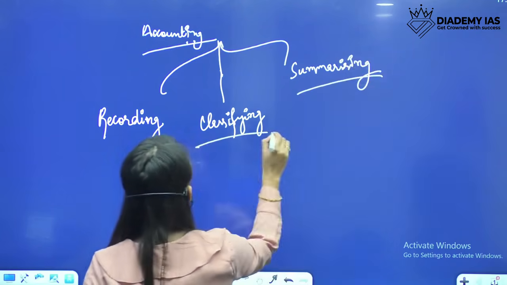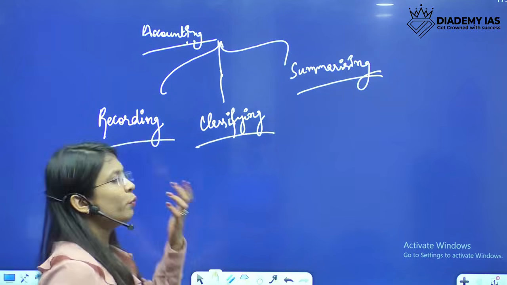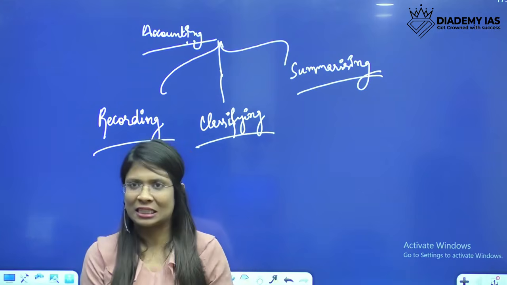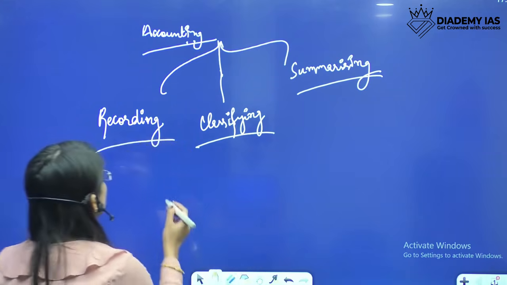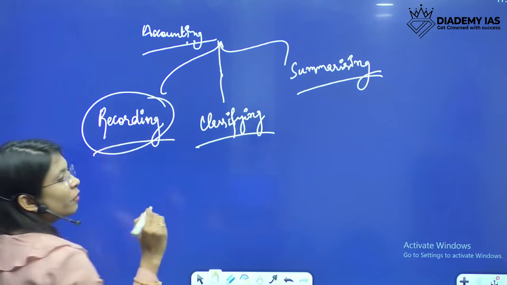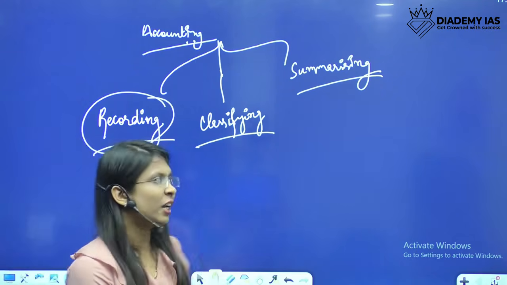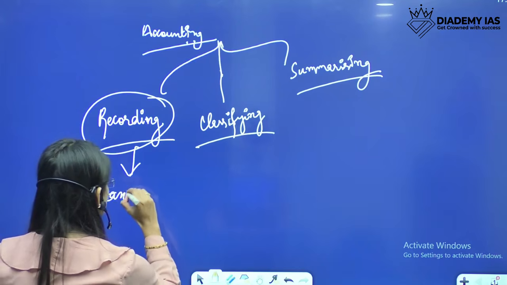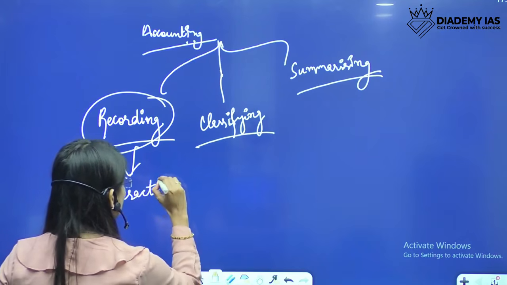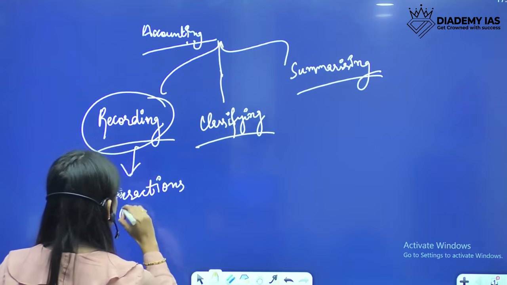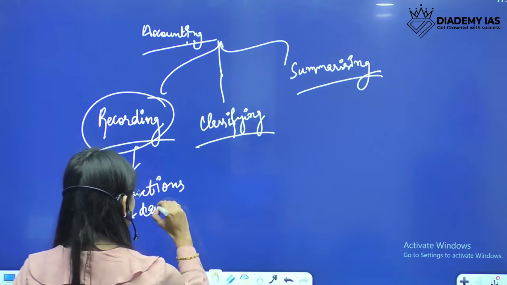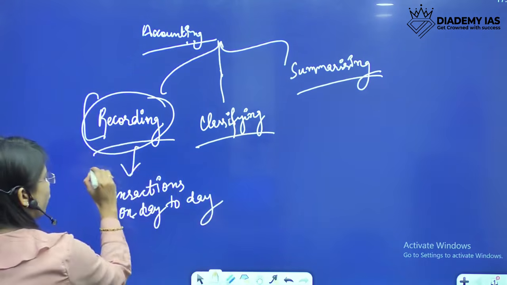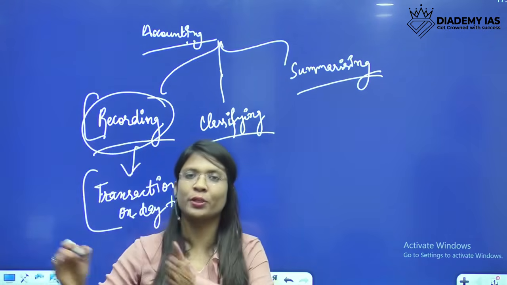A question must be coming to your mind: what do we record, what do we classify, and what do we summarize, and how do we do all these things? To answer your queries, recording would be the first step in the process of accounting, and it is the recording of all the transactions that happen on a day-to-day basis.